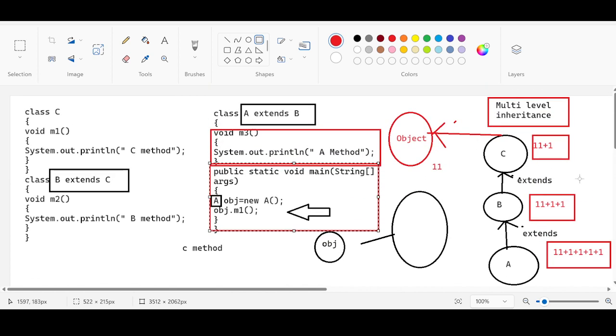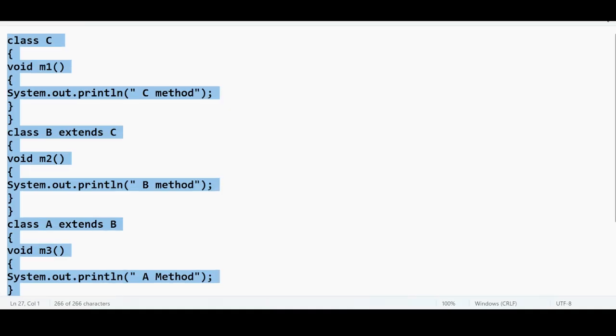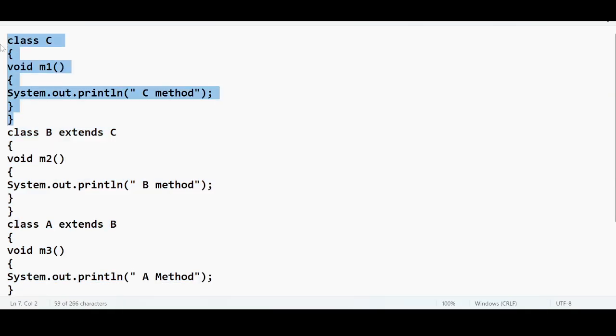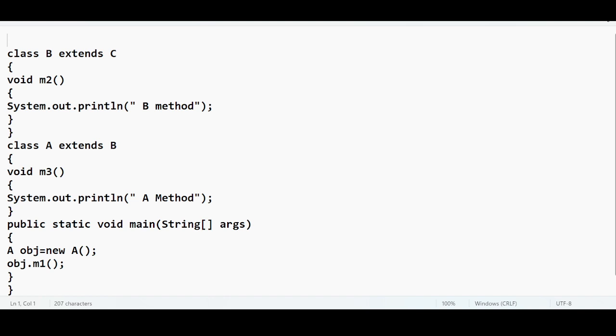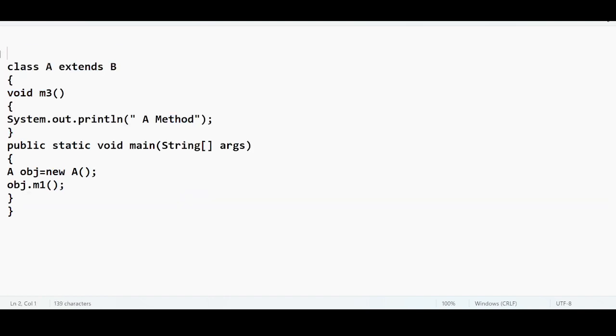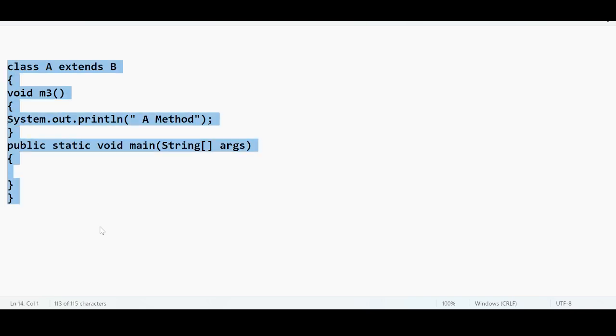So this is called as what? Multi-level. It is always possible in Java. What is the last one? Last inheritance? Cyclic inheritance. Look at the cyclic inheritance. Let me remove this. So if I have one class, okay, this is a class A.